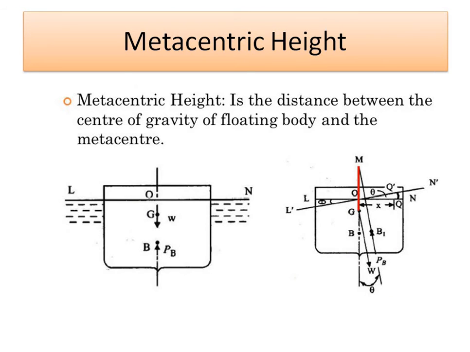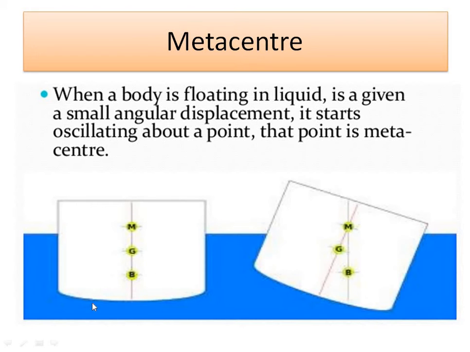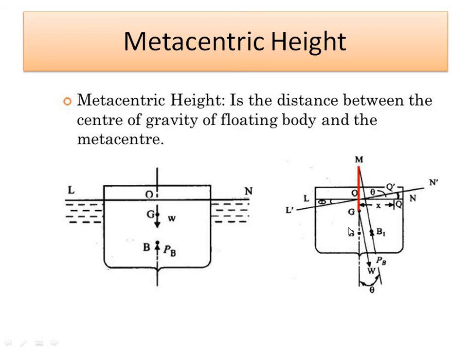For this body, B is the position from where the buoyancy force is acting, G is the center of gravity, and M is the metacentre point. When the body starts to oscillate, it oscillates with respect to the point M.